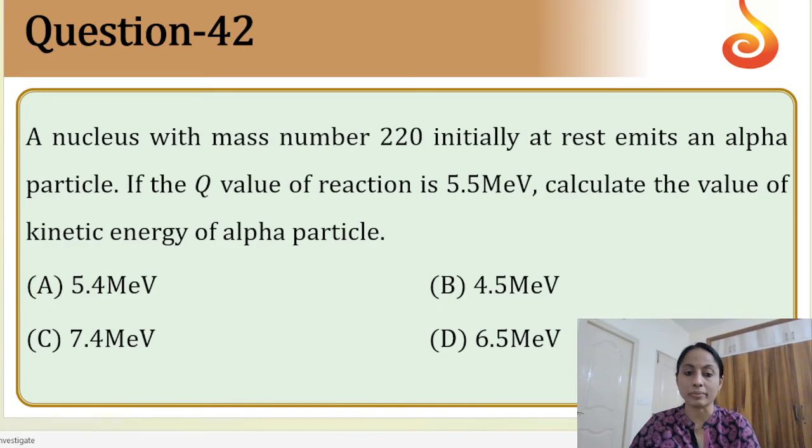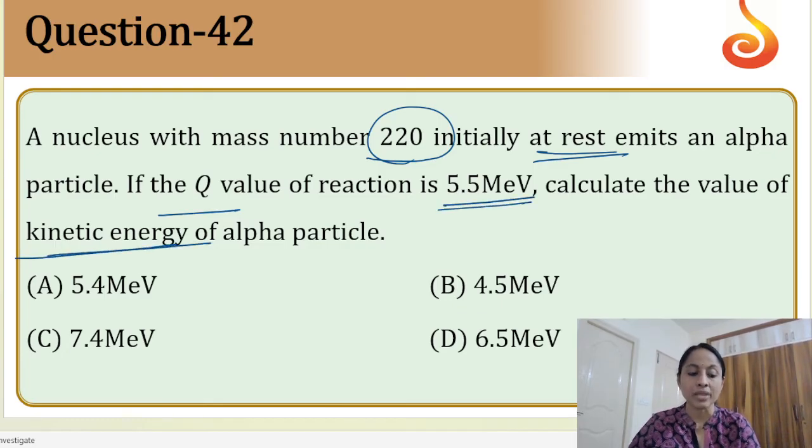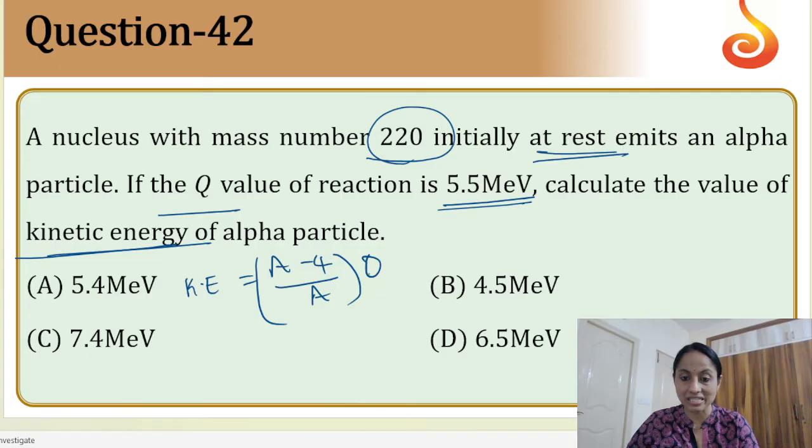Just a formula, if you remember, the question is done. Next. The nucleus with the mass number 220 initially at rest emits an alpha particle. The Q value of the reaction is given. Calculate the value of kinetic energy. The relation between kinetic energy and Q value is: kinetic energy is equal to (A minus 4) by A into Q. This is the formula.